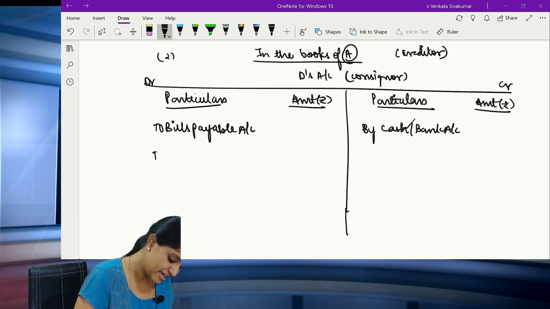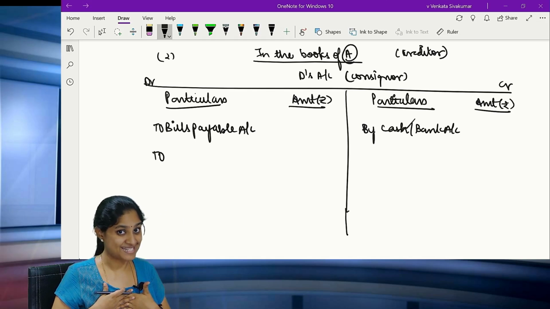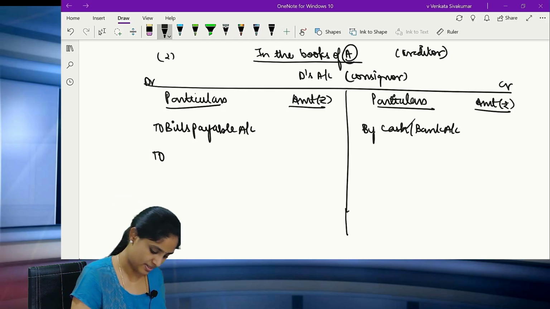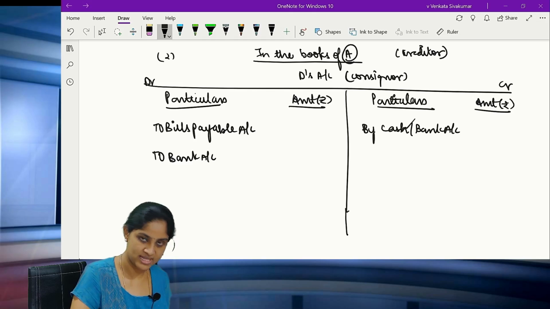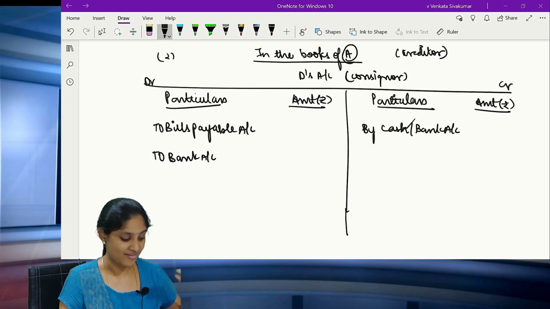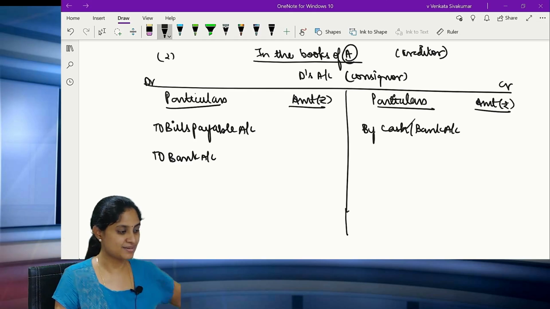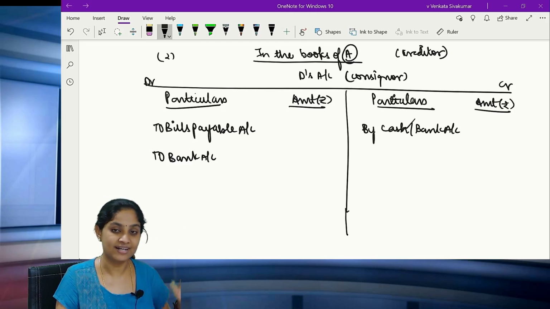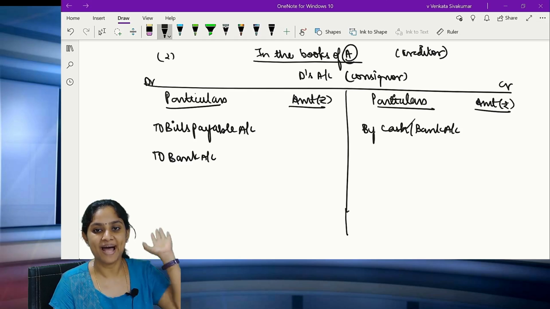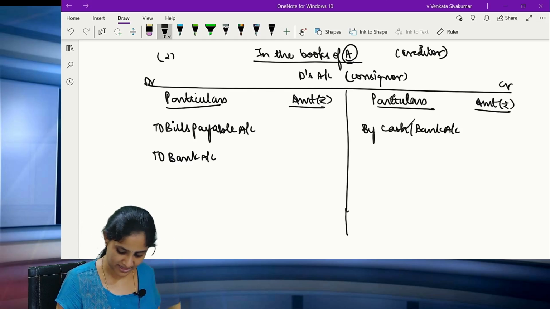Clear? If the agent or consignee is going to incur any expense, then where should you show it? You should show it under bank. When you sell the goods, you are showing bank as received. When you are incurring some expenses, you should show that the expenses have been incurred under the bank account. Clear? So that you will be writing.